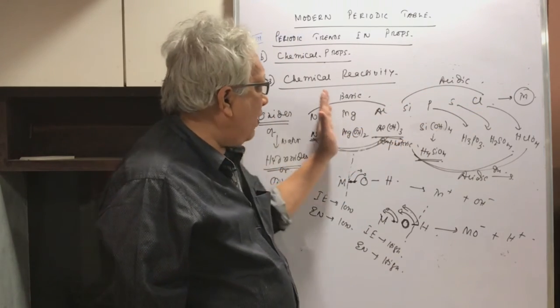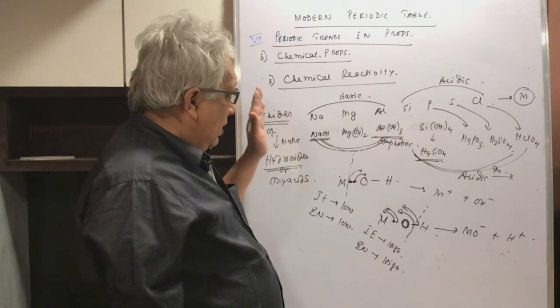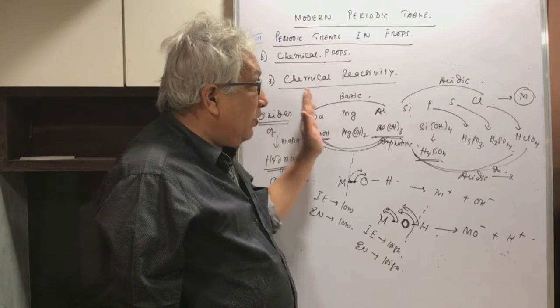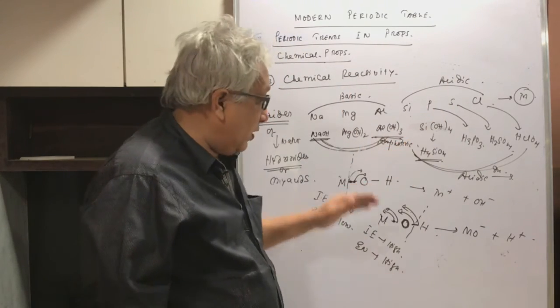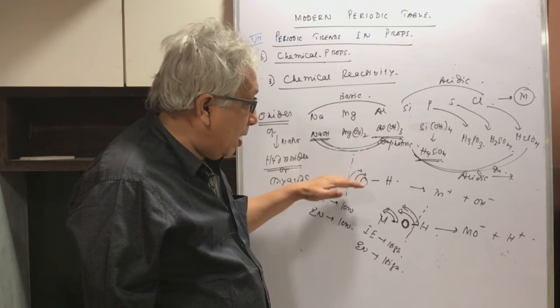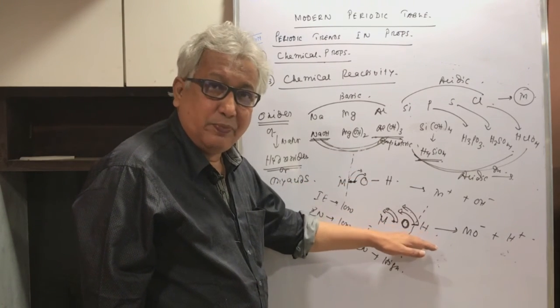So as you go from left to right, ionization enthalpy goes on increasing, electronegativity also goes on increasing, and that will decide whether a bond will break between M and O, that is element and oxygen, or between O and H.